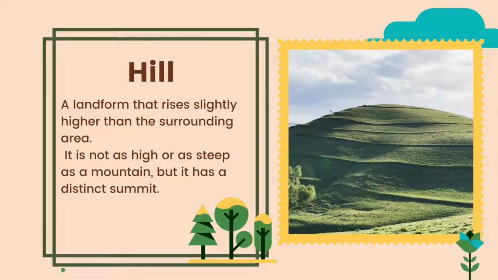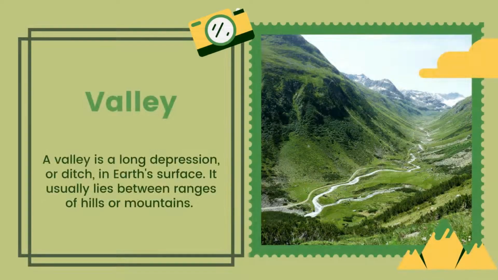Hill is a landform that rises slightly higher than the surrounding area. It is not as high or as steep as a mountain, but it has a distinct summit. A valley is a long depression or ditch in Earth's surface. It usually lies between ranges of hills or mountains.